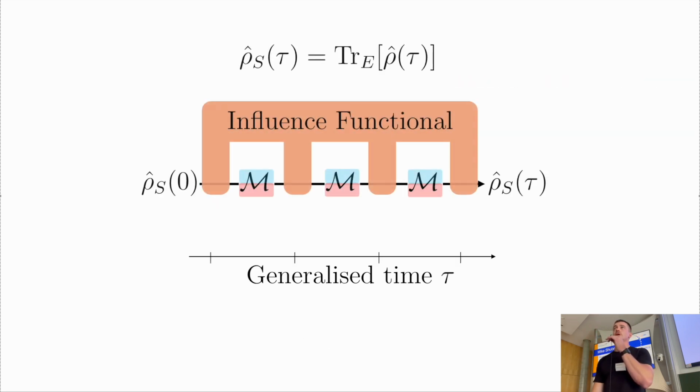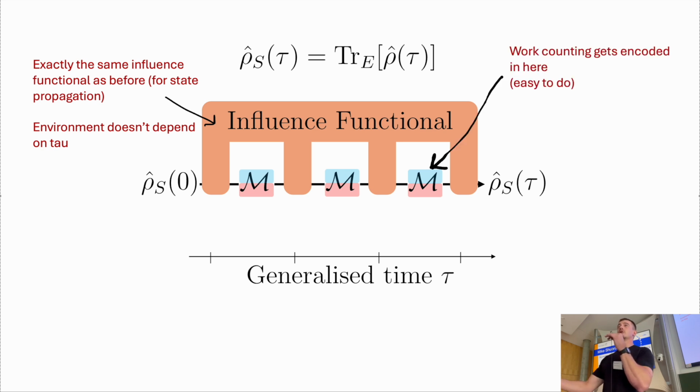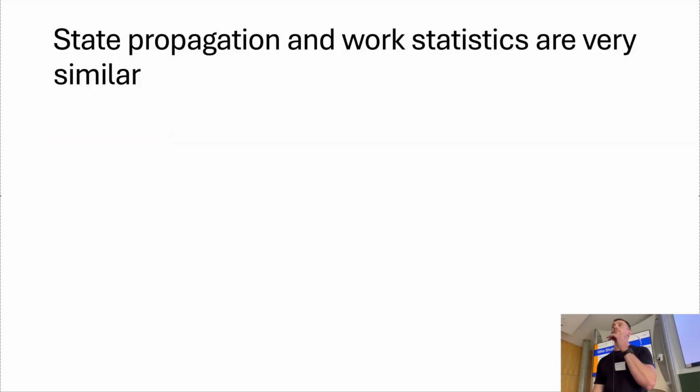So again, we just trace out our environment, and now we get this influence functional again, which is exactly the same as it was before. And the only difference gets encoded into these n propagators, which, as I said, are local. They just act on the system. They're really easy to calculate. And the difference that appears here is quite trivial compared to the propagators that we had before.